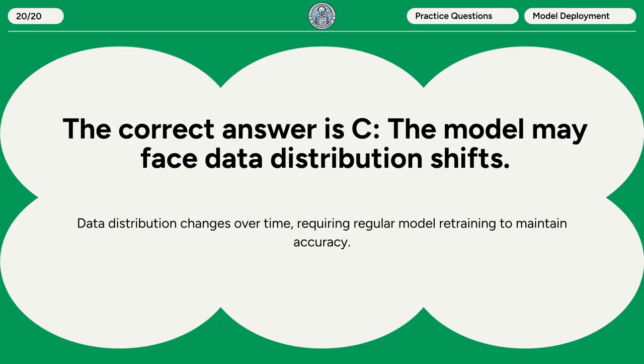The correct answer is C. The model may face data distribution shifts. Data distribution changes over time, requiring regular model retraining to maintain accuracy.